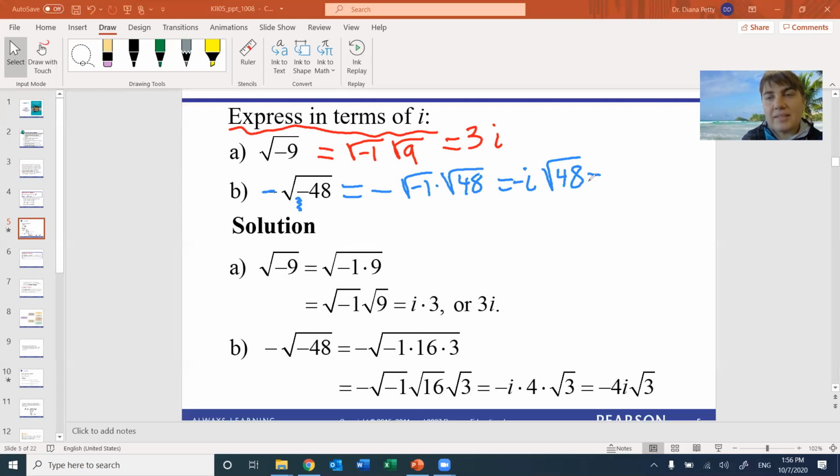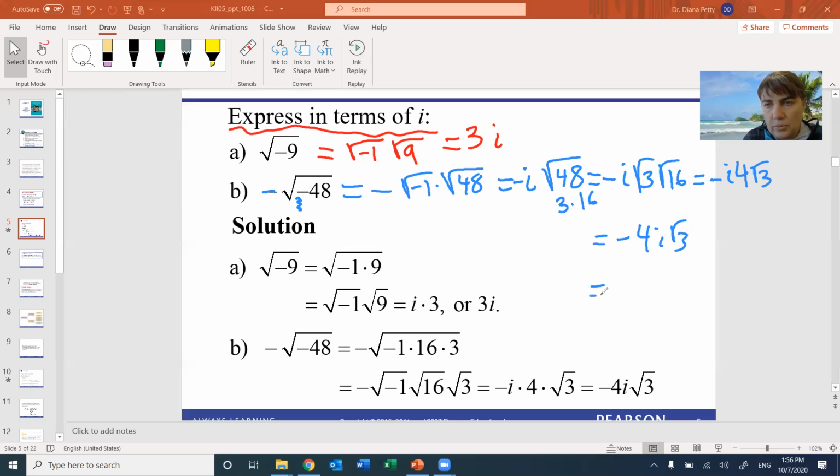Okay, so then the minus and the i stay, but 48 is 3 times 16. We kind of learn it from experience. And I know what square root of 16 is, so I can split this into square root of 3 times square root of 16. This would be 4. Let's do the i first. So i, then 4 times square root of 3. You can put the i wherever you want. I think it looks better if it's minus 4i square root of 3. But really, the right way to do it is minus 4 square root of 3 i.